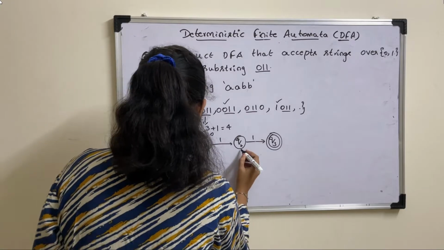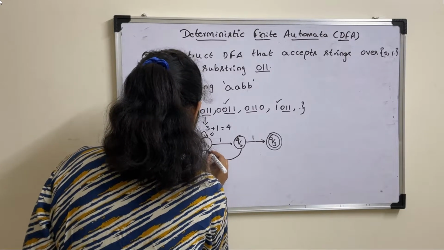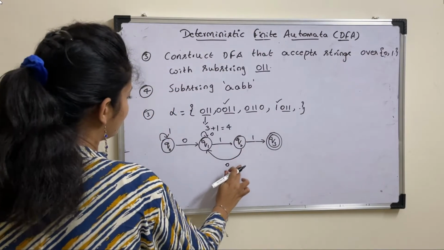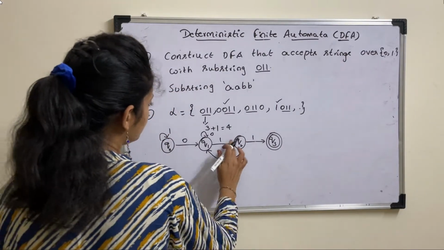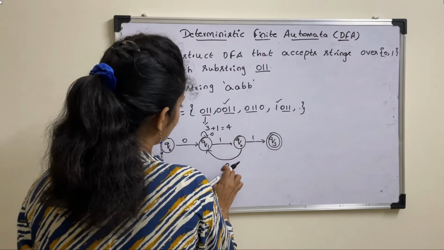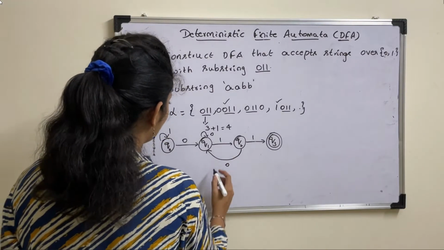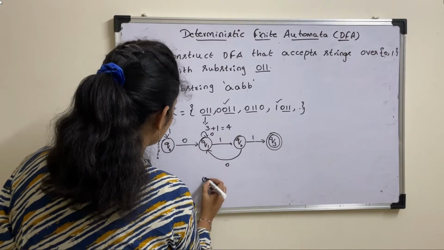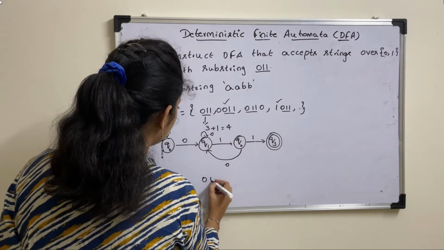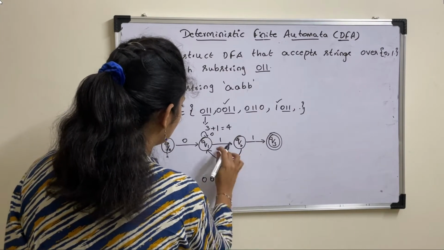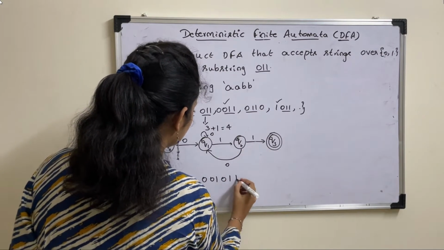So in this case, you can take a path from Q2 to Q1 on input symbol 0. You can write it like this, so that your string will be 0, 0, 1, 0, 1, 1.